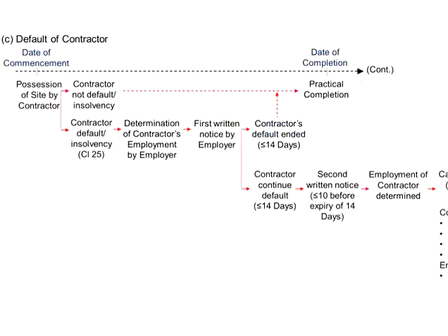For the notice to be valid, the contractor must be proven in default. The first notice serves as a warning to the contractor. This will depend on the response of the contractor to the written notice.